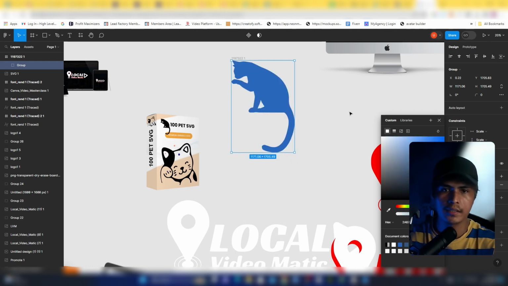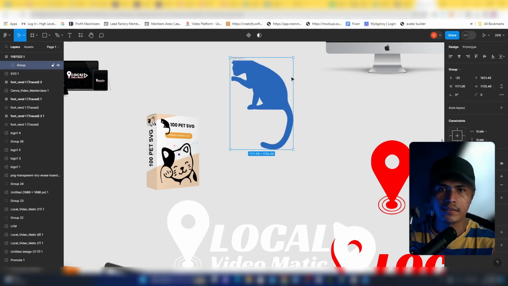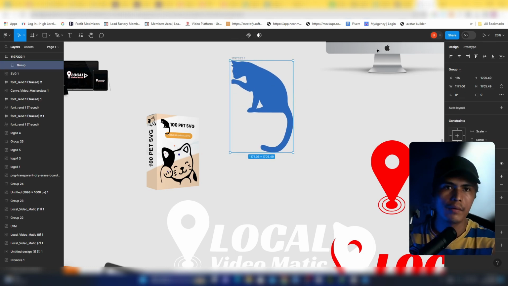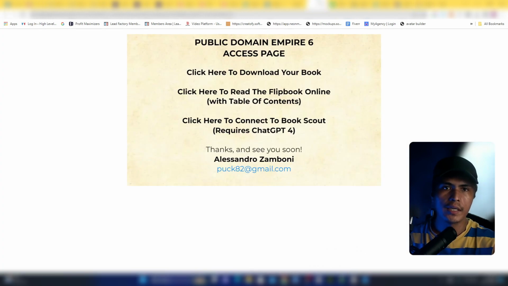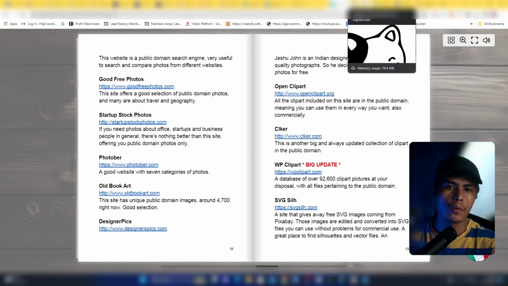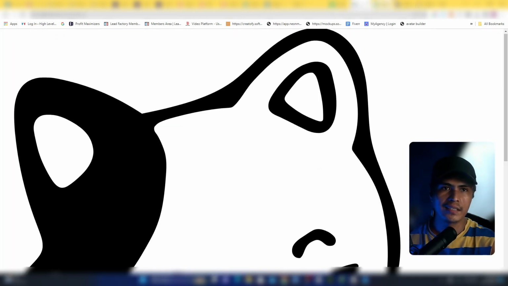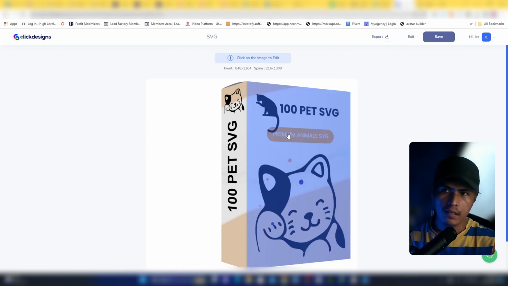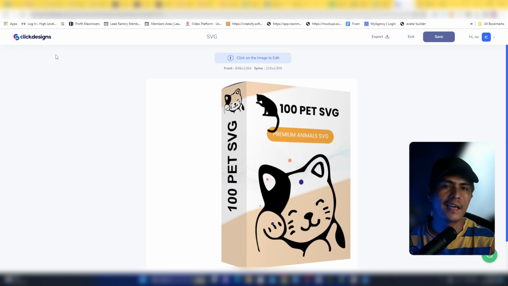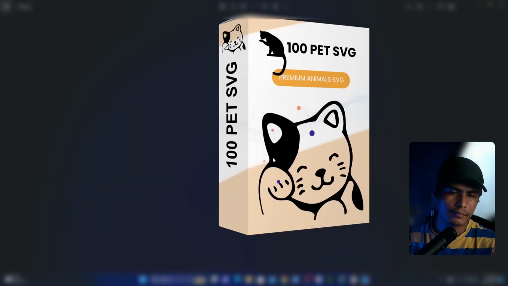I can change the color of this, guys. Okay. That's the power of SVG, and this is how powerful public domain is. Okay, I easily created this product mockup inside of Click Designs, which is really powerful. And now I'm ready to sell this.